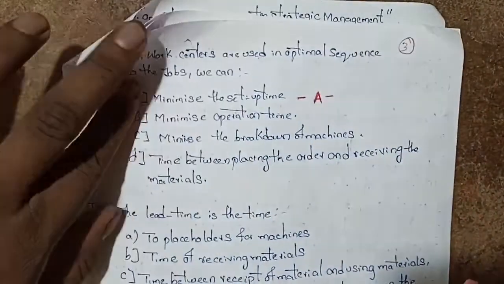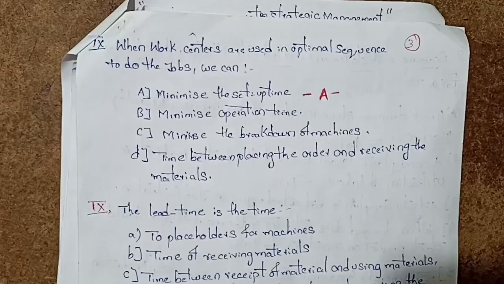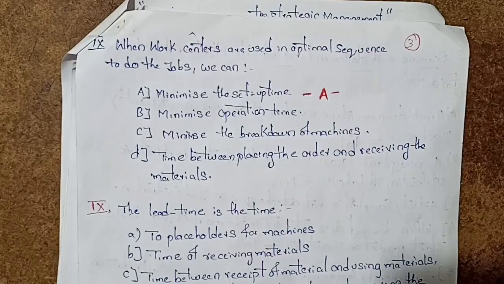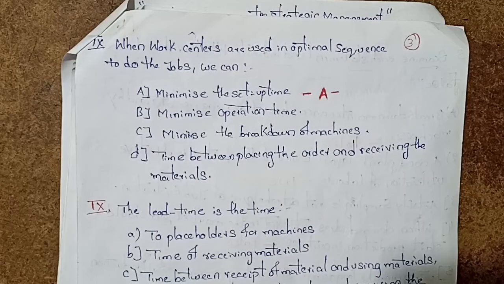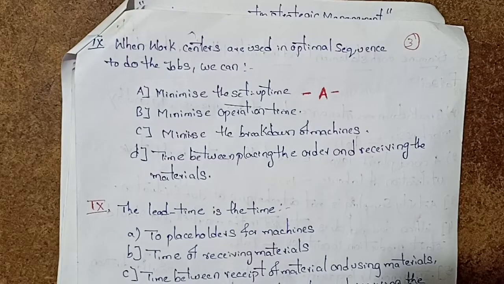Number nine. When work centers are used in optimal sequence to do the jobs, we can minimize the setup time, minimize the operation time, minimize the breakdown issues, or minimize the time between placing the order and receiving the materials. So choose the right option: minimize the setup time, option E.